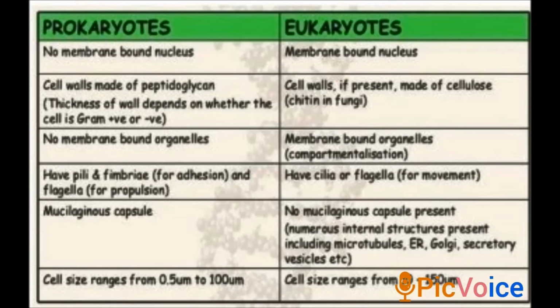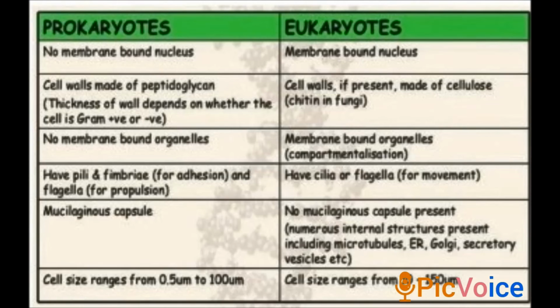In prokaryotes, there is no membrane-bound nucleus. In the nucleus no membrane is present, whereas in eukaryotes it is bounded by a membrane. In prokaryotes, the cell wall is made up of peptidoglycan. In eukaryotes, cell walls are mostly not present. If they are present, they are made up of cellulose, and in fungi they are made up of chitin.